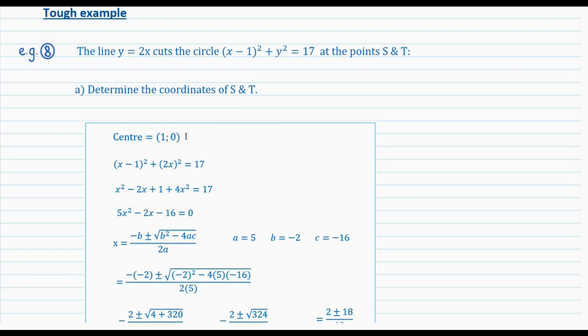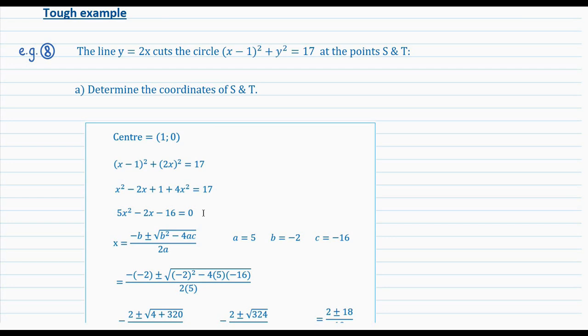Then go about actually solving the question, which is done just by a simultaneous equation sort of solution, where you just take the fact that y equals 2x, then sub in 2x wherever you have a y in the circle equation. So where you have the y squared, that's why you get a (2x) squared over here. That simplifies down, finally getting 5x squared minus 2x minus 16 equals 0.